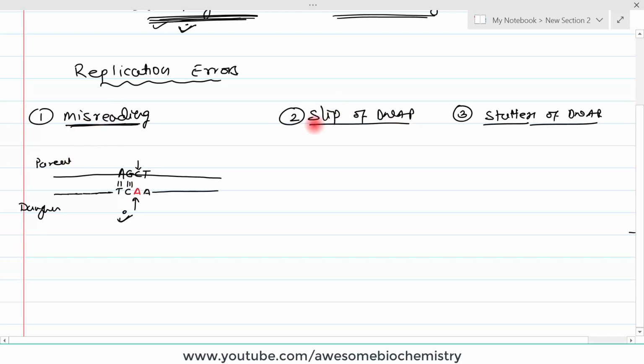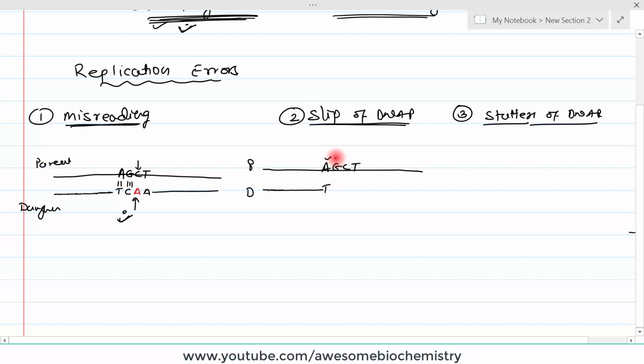The second type of mistake is the slippage of DNA polymerase. So again I am drawing this parent strand with an AGCT sequence somewhere in between. When DNA polymerase tries to synthesize the daughter strand, it goes on adding nucleotides one by one like this. Why one by one? Because it first reads A and then adds thymine.